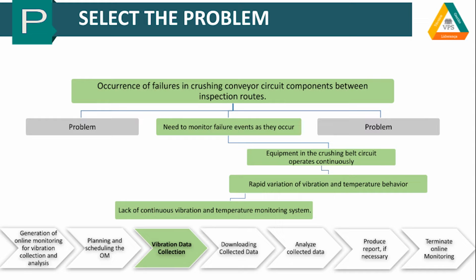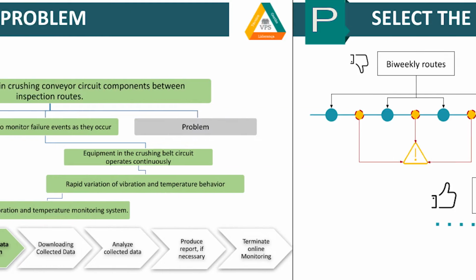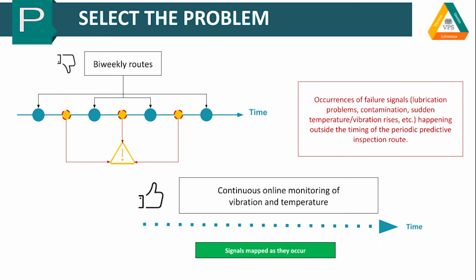A prioritization matrix known as GUT, or Gravity, Urgency, and Tendency matrix, highlighted the occurrence of failures in components in the crushing conveyor circuit between inspection routes. The objective of the project was to reduce the occurrences of failure not identified during the inspection routes for collecting vibration and temperature in the conveyor circuit of the primary crushing.